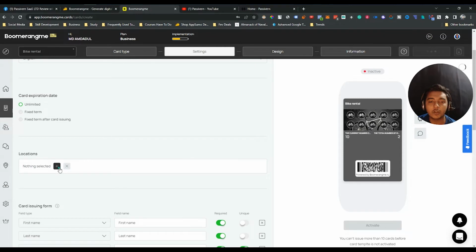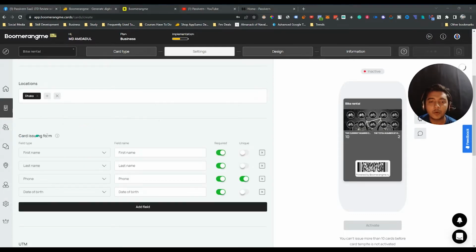After that, you can also target geolocation here. That means this card will be valid for a specific geolocation. So these are the things. And see, here I have the option for location. If you want to add a location, then you can add your location basically from here.